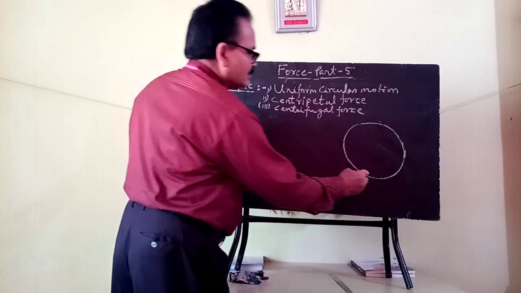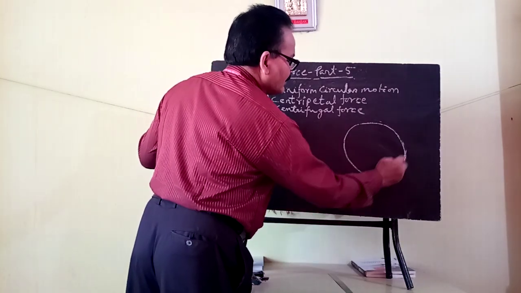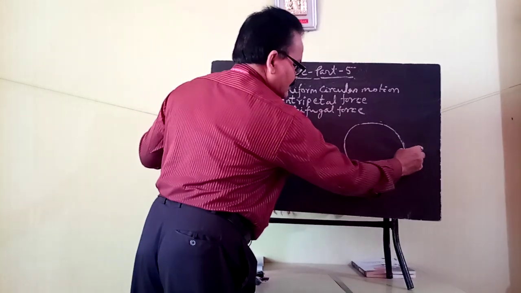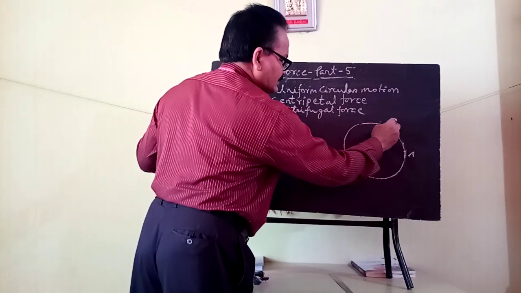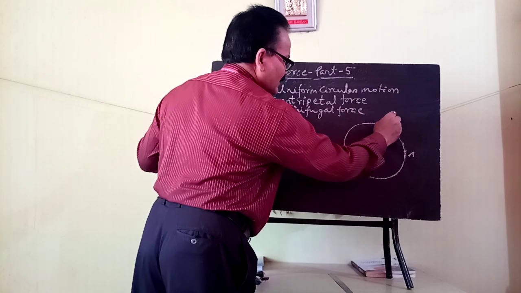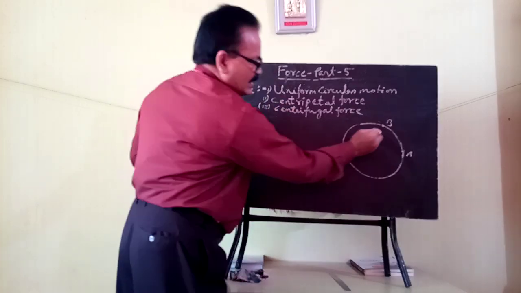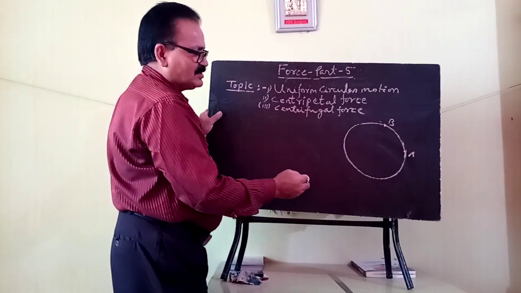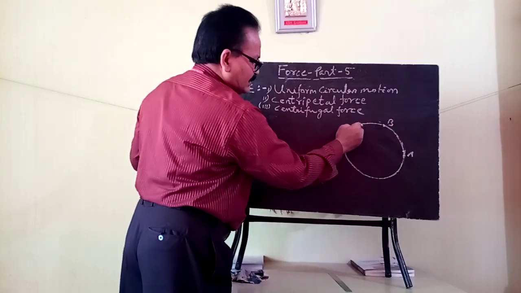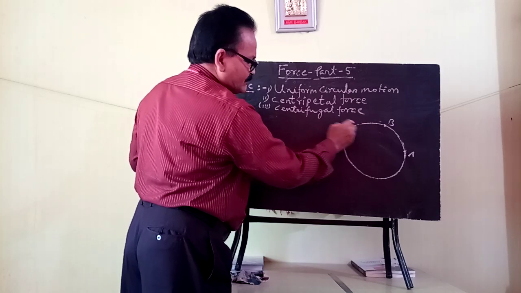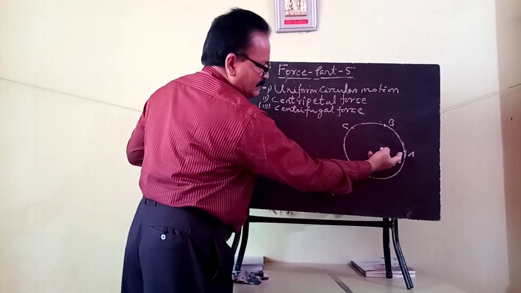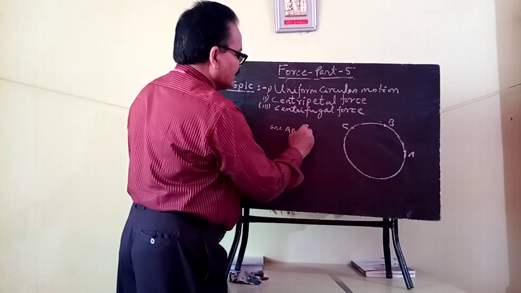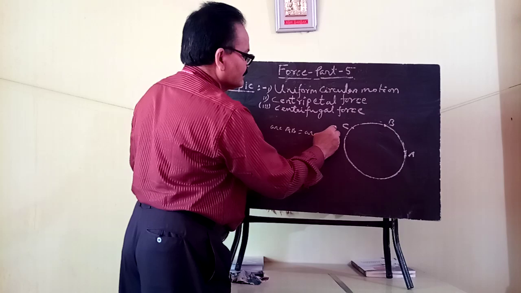That means if a body starts from A and reaches B in the first second, the arc length will be the path traced by the moving body. Again, in the next second it reaches C, and in the third second it reaches D. So arc AB is the same as arc BC.